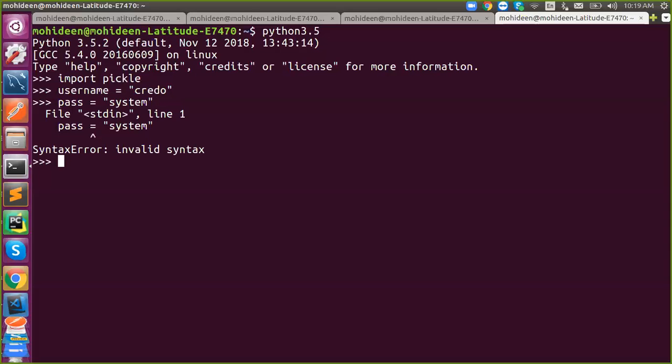It says syntax error because pass is a reserved keyword. So say password. Okay, so what happened? It is actually static, we all know that. So I have created a variable along with a value, so it's static. And you have shipped, so you made it as a package and shipped it out to consumers or customers.